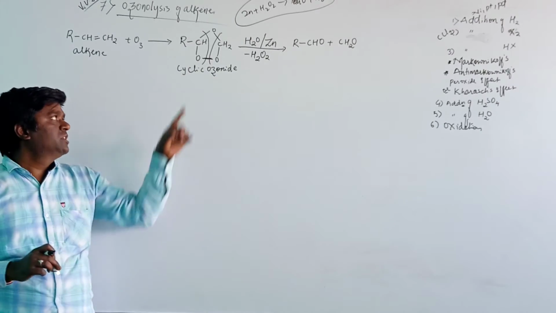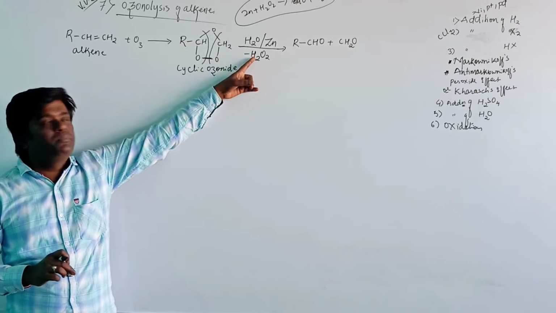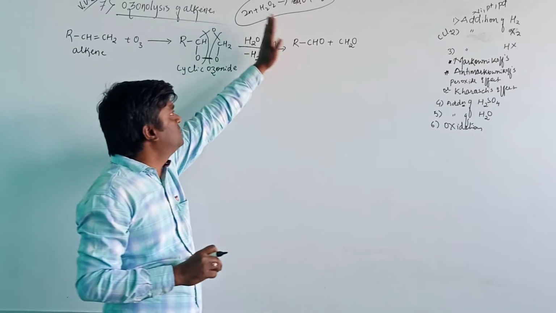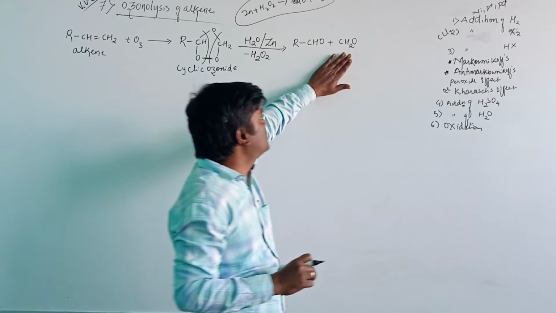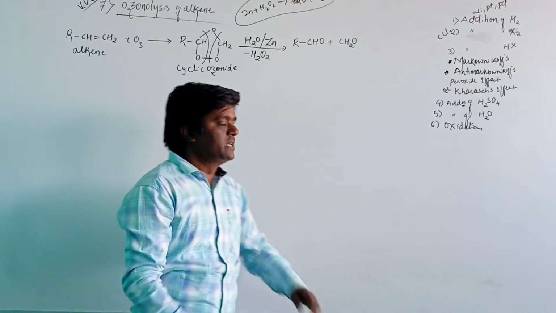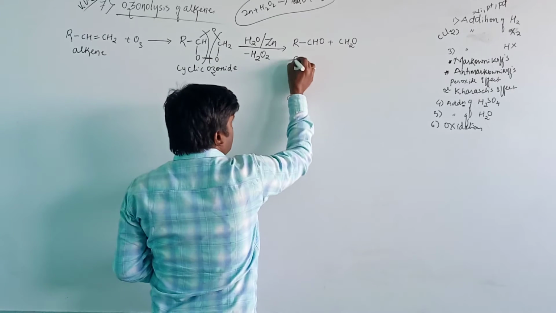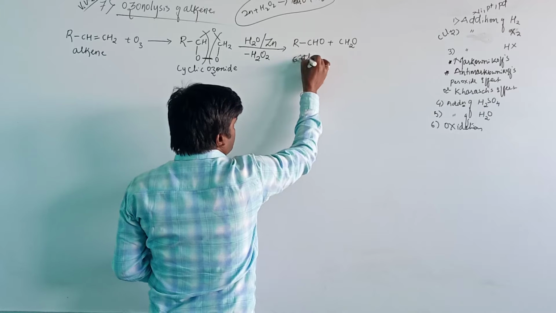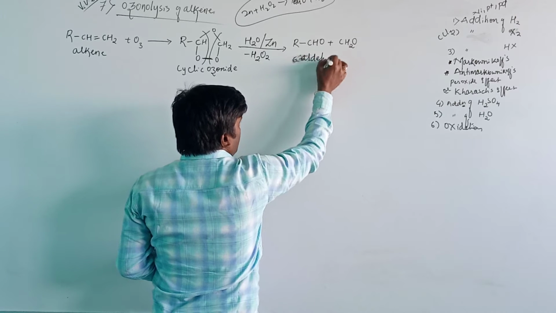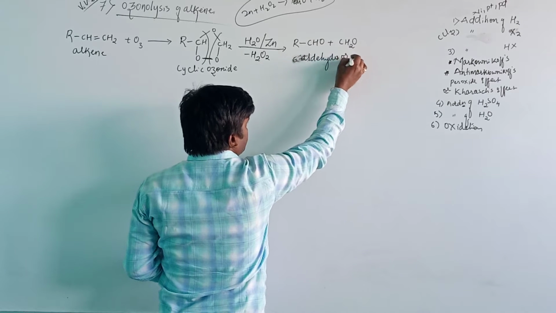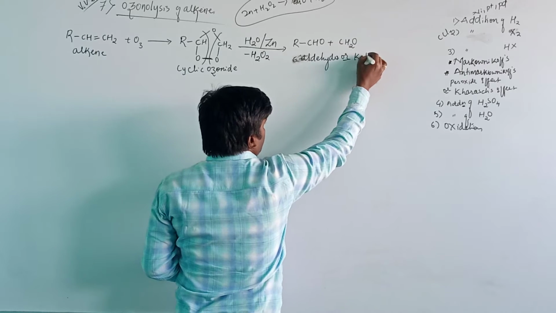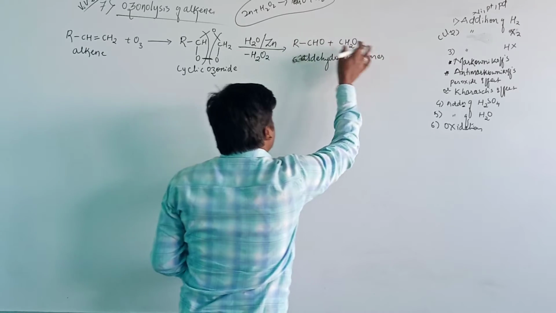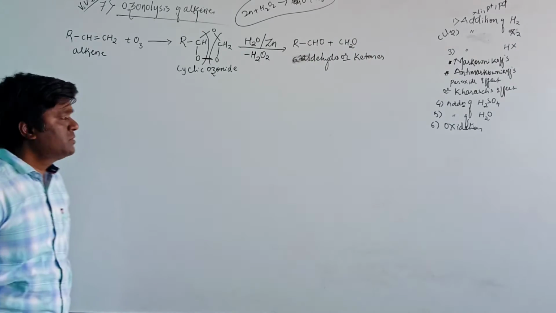Therefore, we use zinc, which prevents the further oxidation of the aldehydes or ketones to carboxylic acid. Here both compounds are aldehydes.